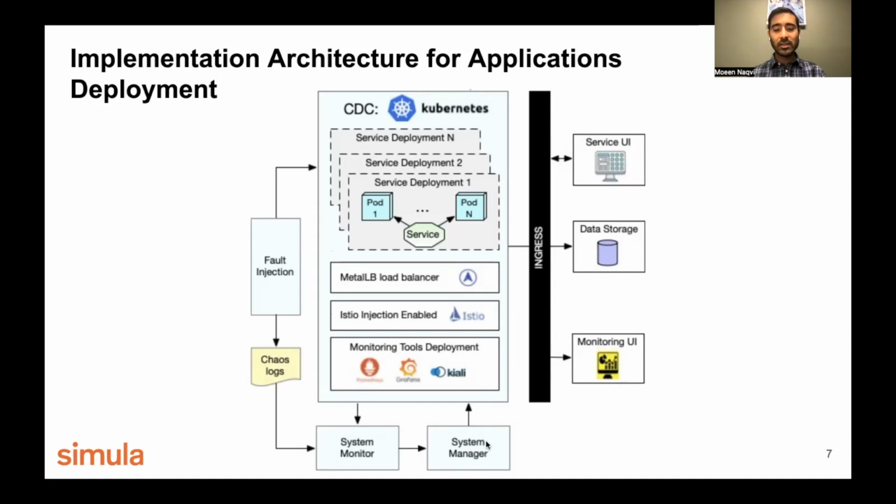Similarly, we have the system manager that acts as a managing system, which has the ability to heal the system or recover it from errors. And we have a fault injection module, which can be used for injecting faults. And this also generates chaos logs along with the system monitor.